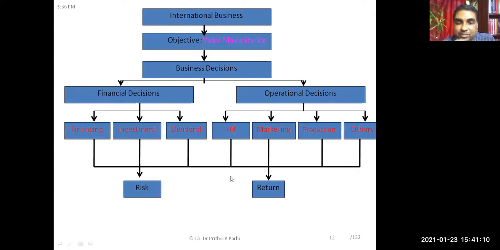Yes or no? Yes, sir. And you know, there is no certainty. Are you sure that you will definitely get some benefit? There is always a doubt, no? Suppose you feel I will do that business, I will get this much profit. What you are expecting, that is your return, this much profit. But can you give a 100% guarantee that definitely this much profit will be there? No, sir. That means when you take a decision, you are taking a risk.